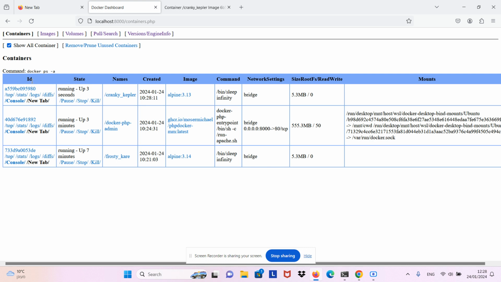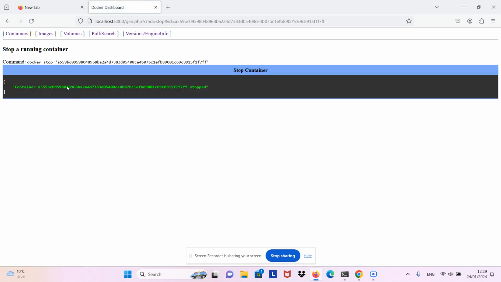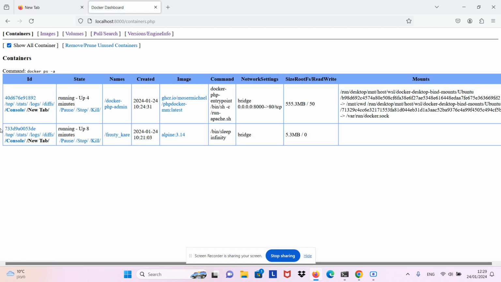What else is there? Yes, you can actually stop a running container. Let's do that. When you're done with it, just stop it. And it's no longer listed.